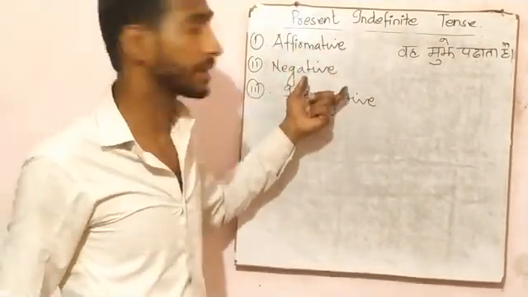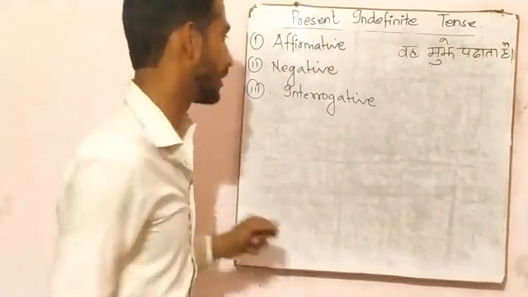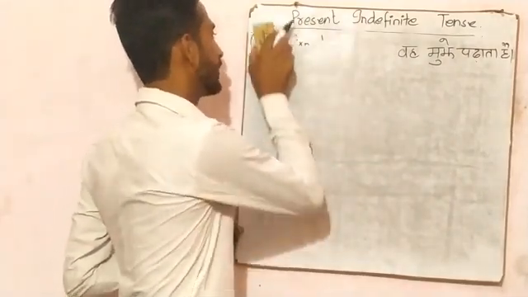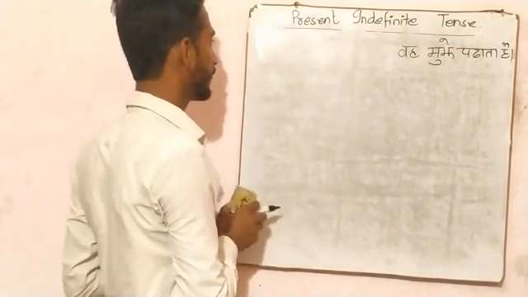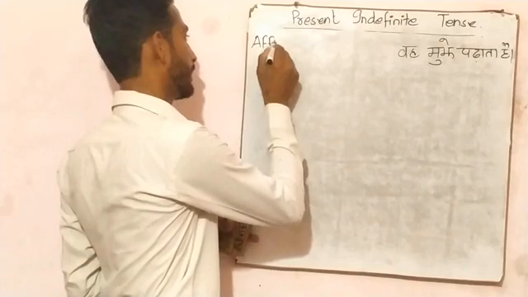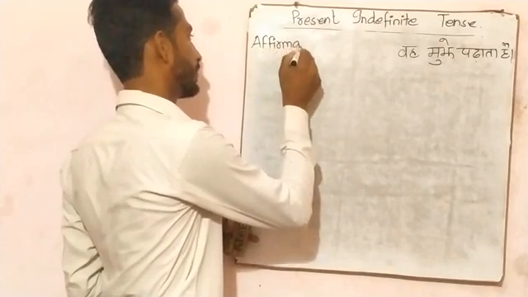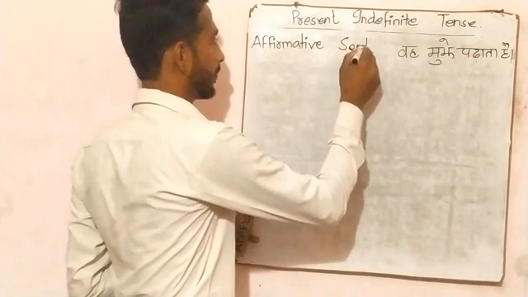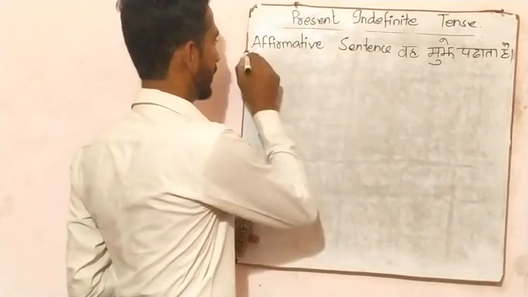Affirmative sentence, negative sentence, and interrogative sentence. Let us study about affirmative sentence. So put a heading here: affirmative sentence.